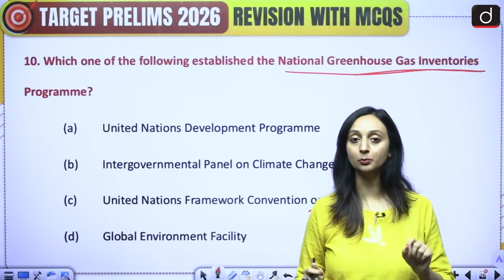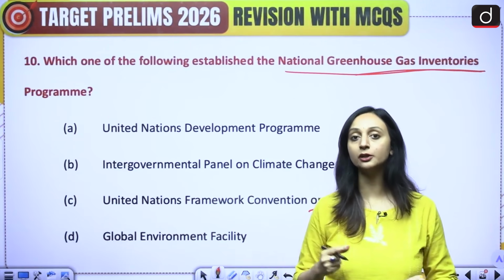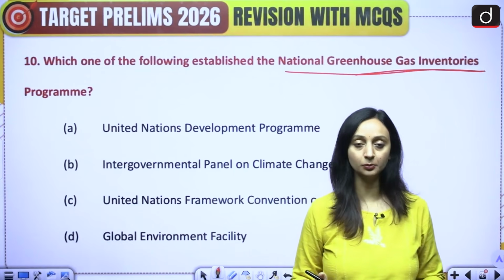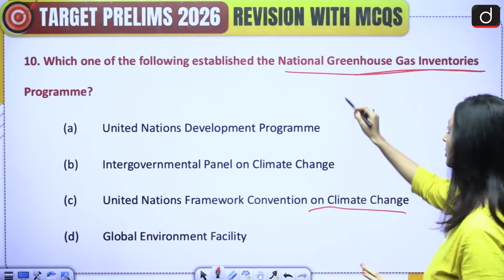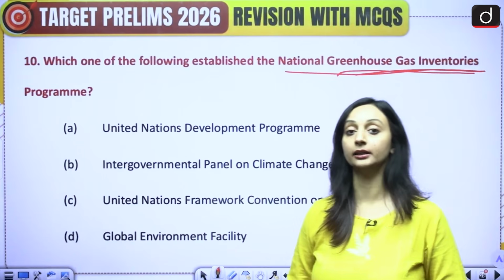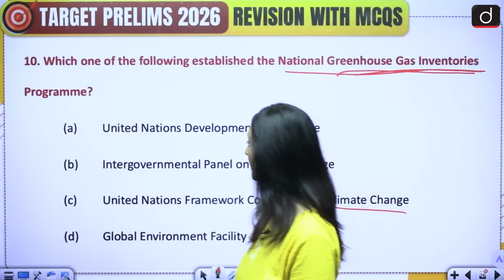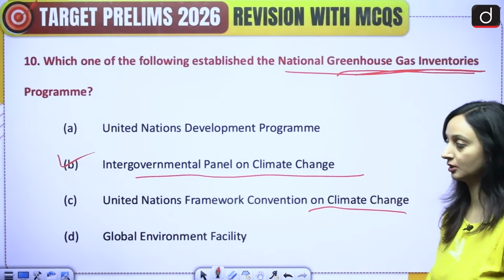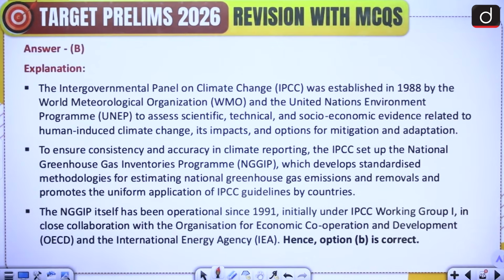But for that, proper accounting should happen. Accounting of emissions should happen, and for that we need a standard process, and that standardized process is the National Greenhouse Gas Inventories Program. And this program was established by the Intergovernmental Panel on Climate Change. So please look at the explanation. Take a screenshot first.